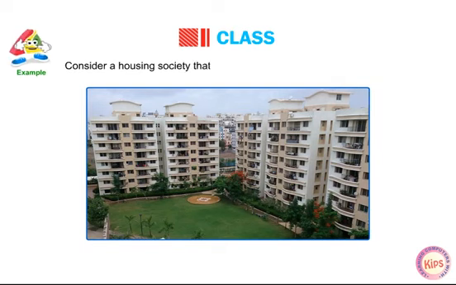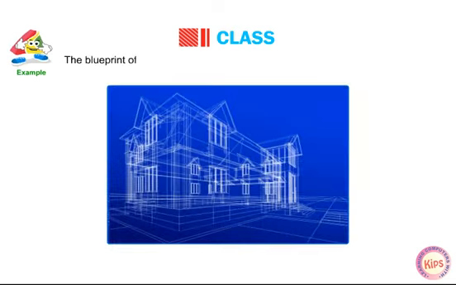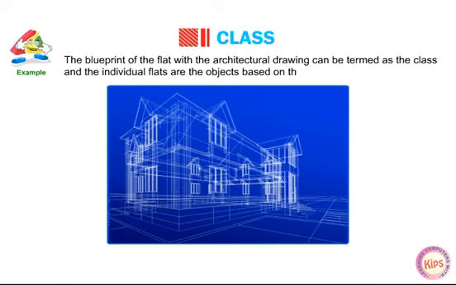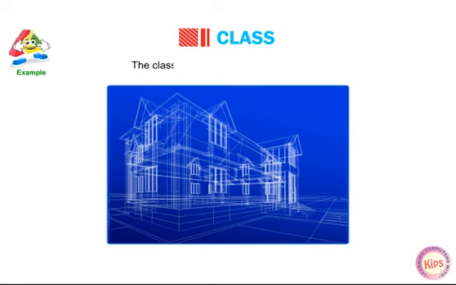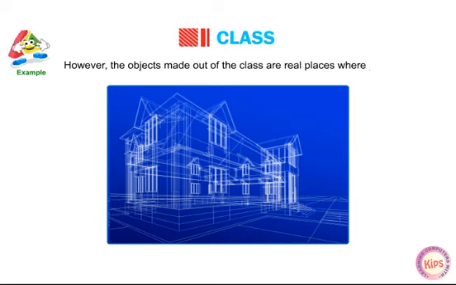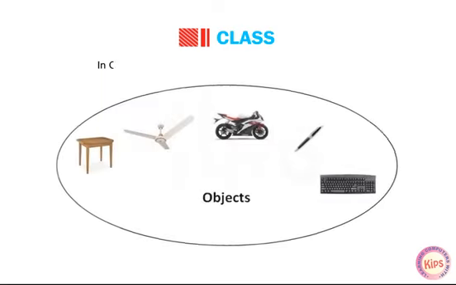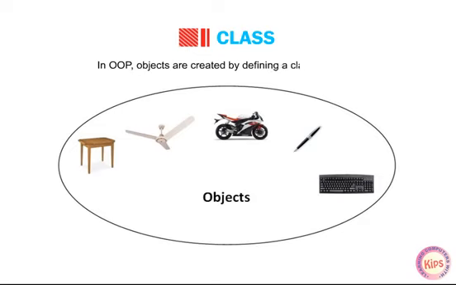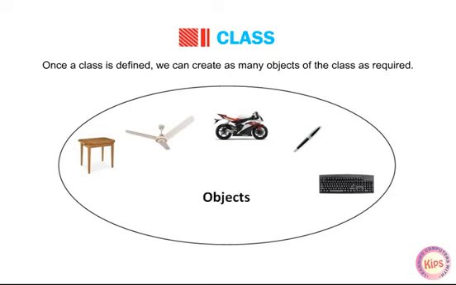Consider a housing society that has hundreds of flats identical to each other. The blueprint of the flat with the architectural drawing can be termed as the class, and the individual flats are the objects based on that class. The class itself has no physical presence. However, the objects made out of the class are real places where people can live. In OOP, objects are created by defining a class for them. Once a class is defined, we can create as many objects of the class as required.